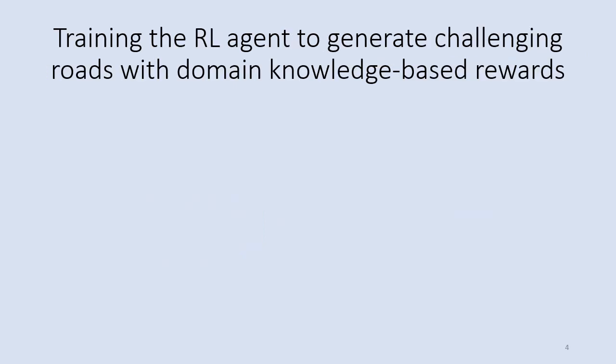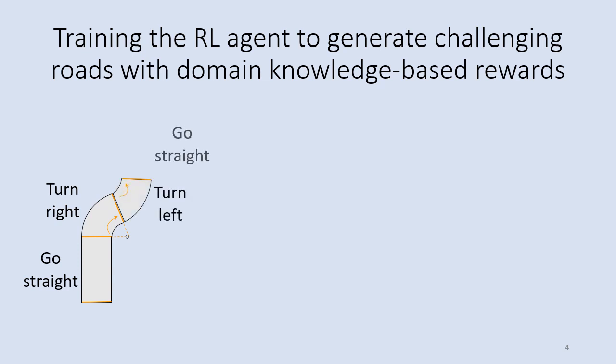To train an RL agent, we define the problem of generating a test scenario, such as a road topology, as a Markov decision process. At each step, the agent selects one of the possible actions, such as adding a straight road segment, adding a road segment turning right, or a road segment turning left. The agent also selects the values describing the segment, such as the length of the straight road segment or the turning angle. Then we evaluate the test scenario with a simplified kinematic model of a vehicle, which is based on known equations defining vehicle kinematic movement.